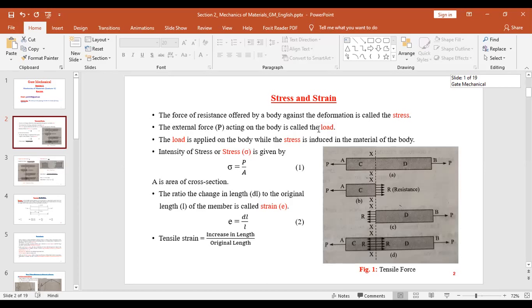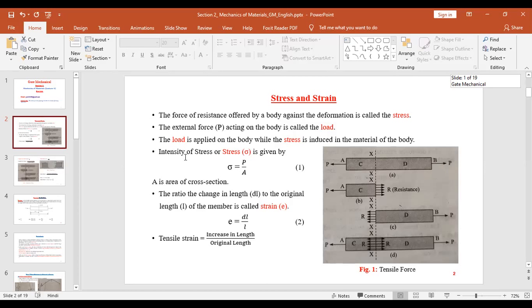The external load acting on the body is called load. This P is load. And the force of resistance offered by a body against the deformation is called stress. So stress is measured as force per unit area. Okay. The load is applied on the body. This you have to keep in mind. See, P, this load is being applied on the body, while stress is induced in the material of the body. Because of this load, stress is induced in the body. Okay. So load is applied and stress is induced.